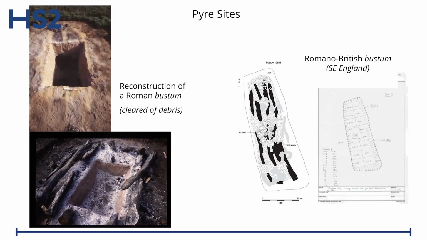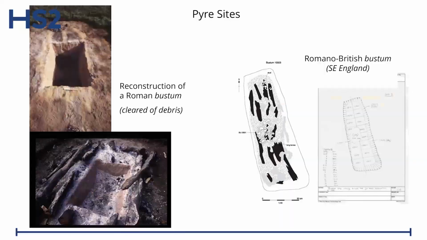Right, for instance, pyre sites. So these are the first things that we would expect to see. We don't see a lot of these because they're quite ephemeral features, unless they were protected by something afterwards, like a mound. And we do get these on Bronze Age sites where you've had a mound placed over the pyre sites when they're finished with. Or you've got a cut feature. So you've got something that was underneath the pyre itself.